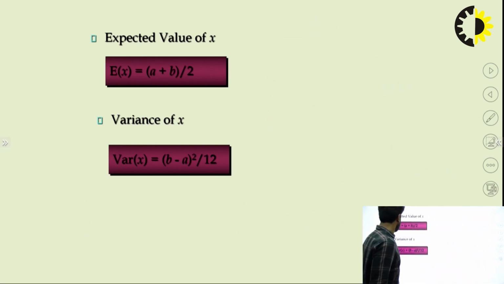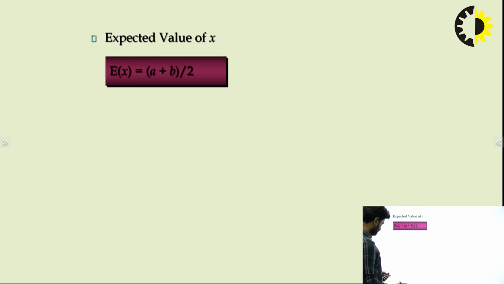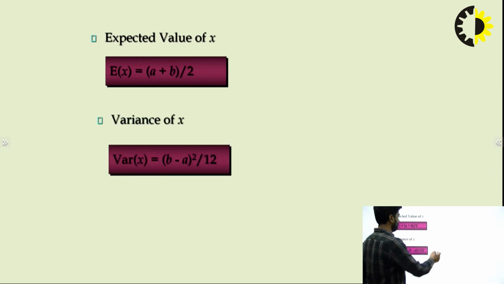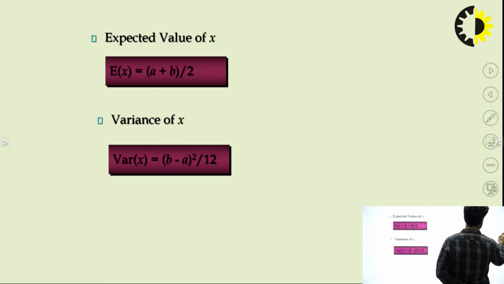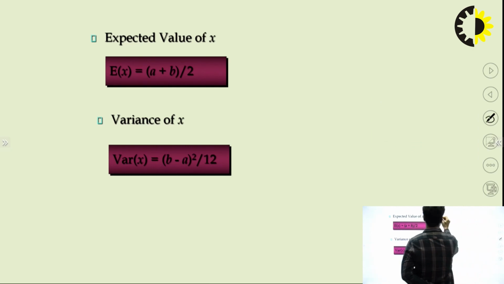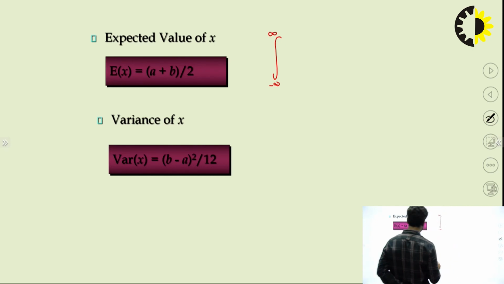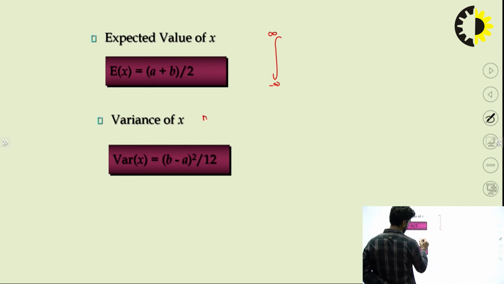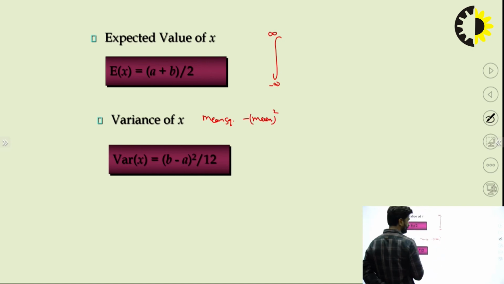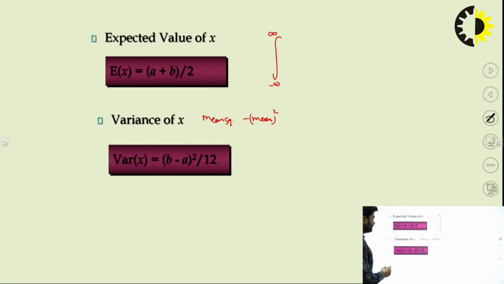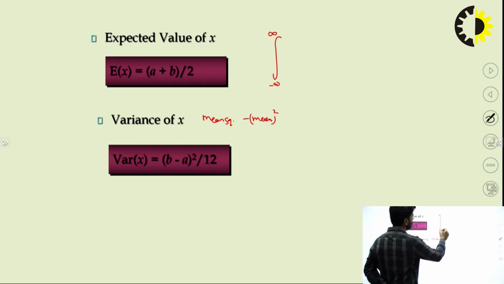Right. Now the variance of x. Now we will do the variance. For the variance, our formula is mean square value minus mean square. Before calculating the variance, we have to find out the mean square value.